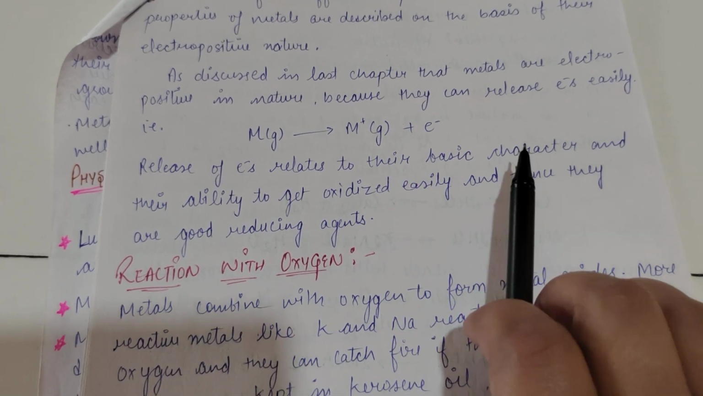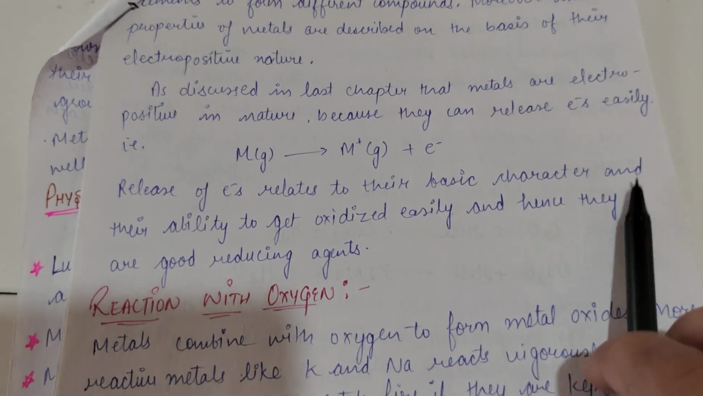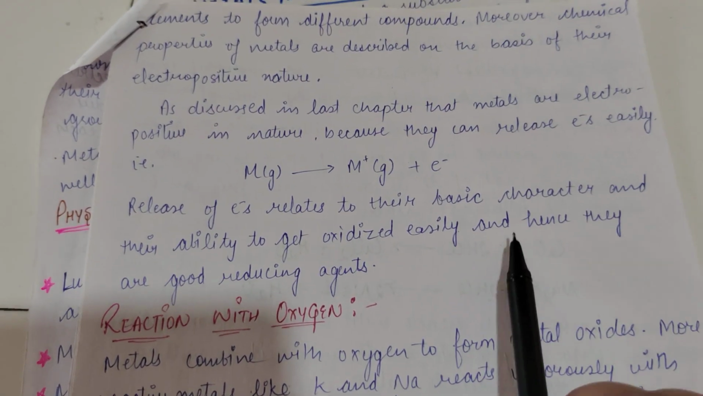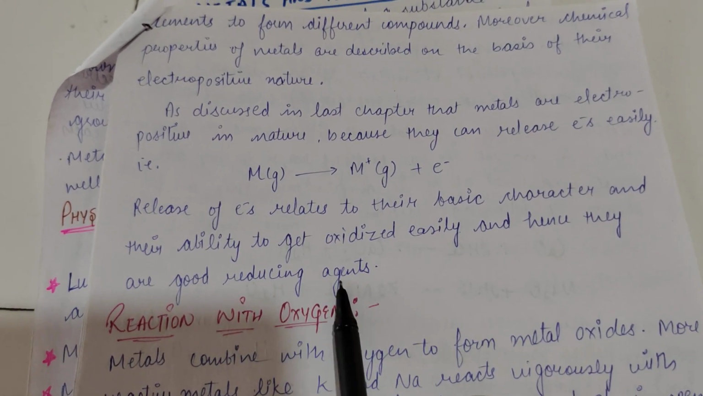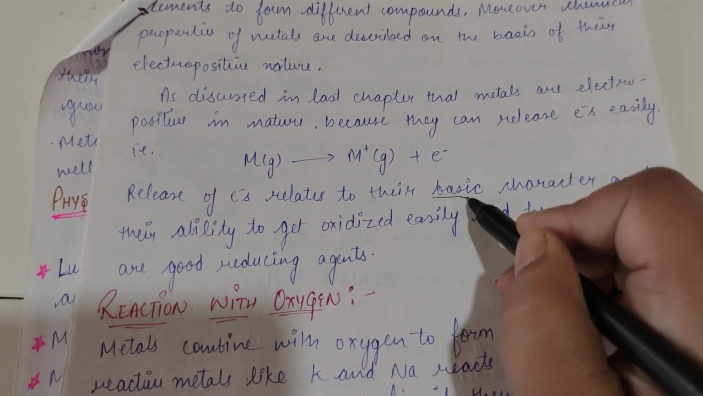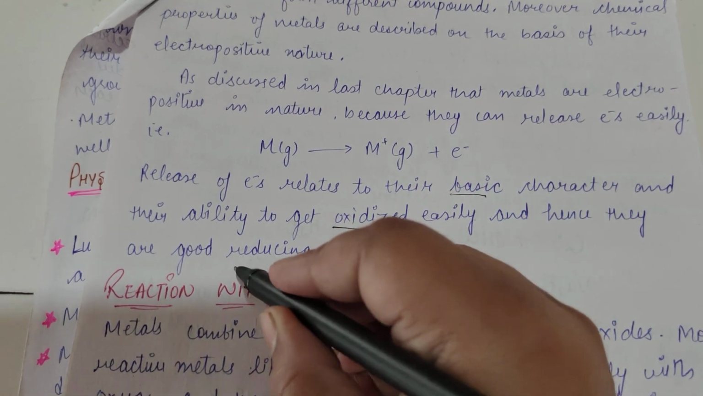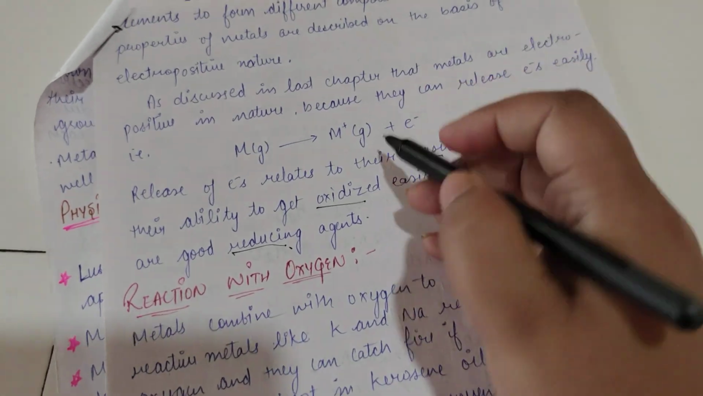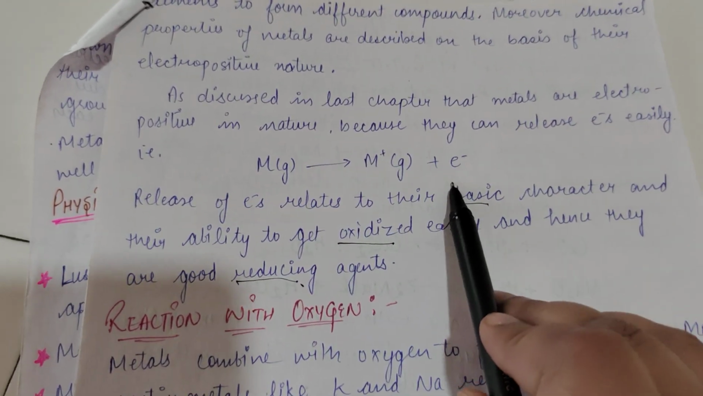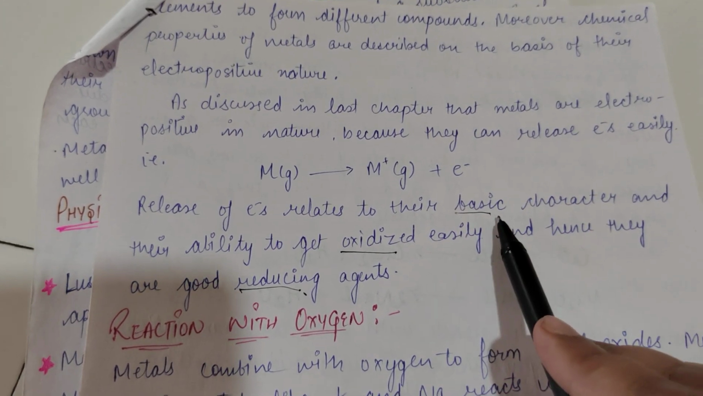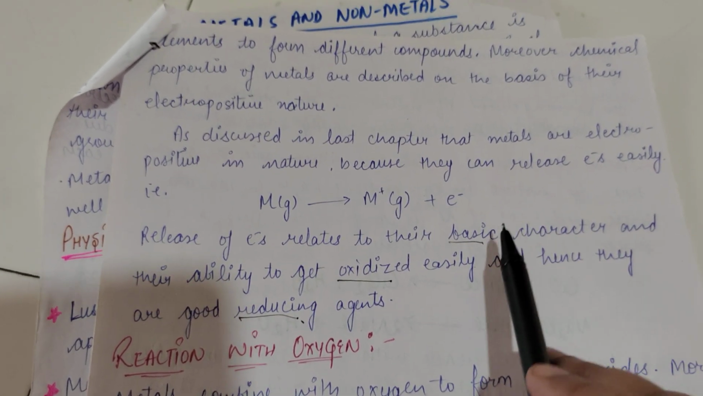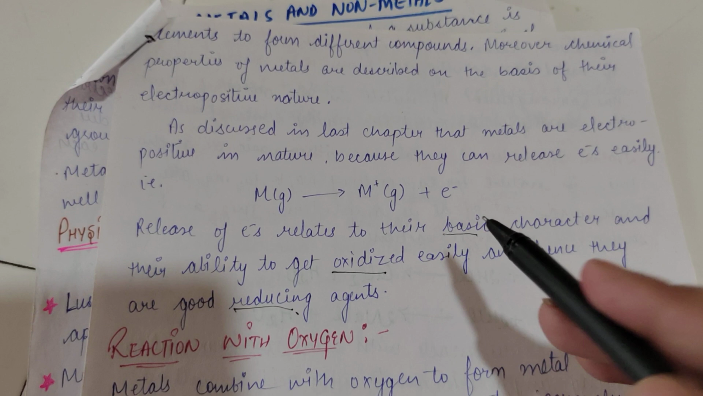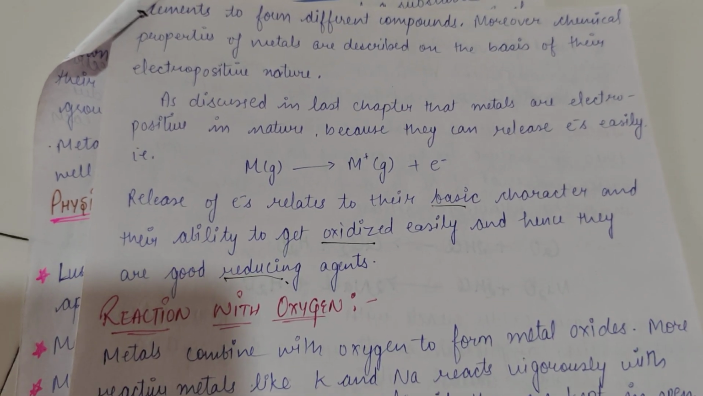electrons relates to their basic character and their ability to get oxidized easily, and hence they are good reducing agents. Now what are these things? Let me make these things very clear to you all. So if any element releases electrons, it means that it is also basic in nature. The basic character deals with the ease of release of electrons.